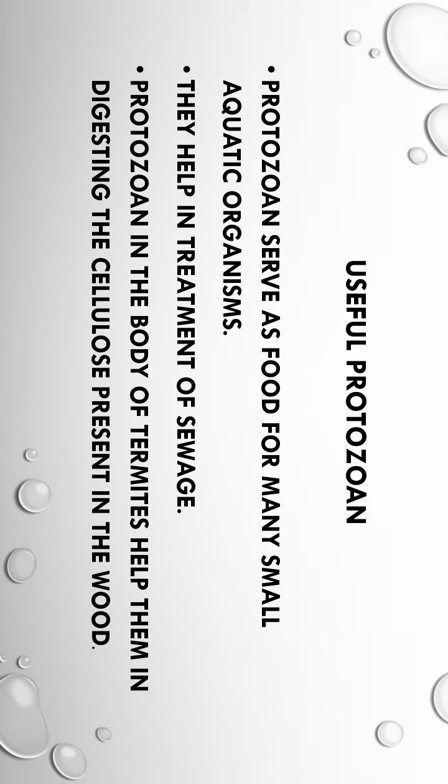So some termites have protozoans inside their body, and those protozoans help them in digesting the cellulose present in the wood. If those protozoans were not inside the body of the termites, termites would not get energy from the wood eaten by them. So these are the various useful protozoans.